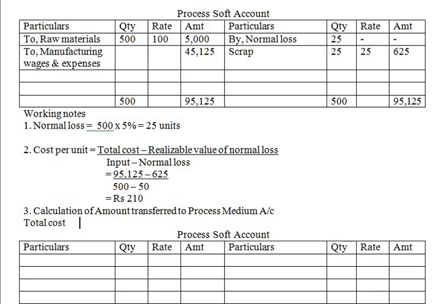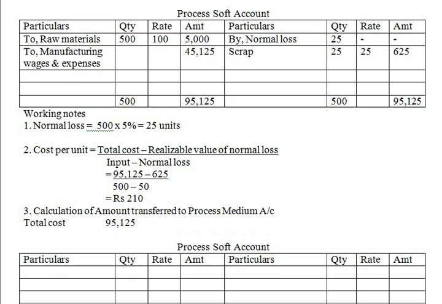Total cost is 95,125 less normal loss. Normal loss is 625.